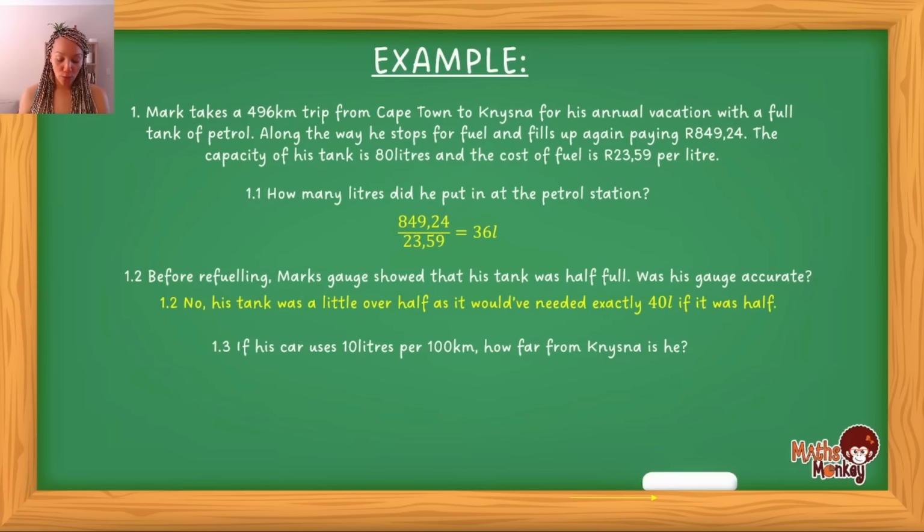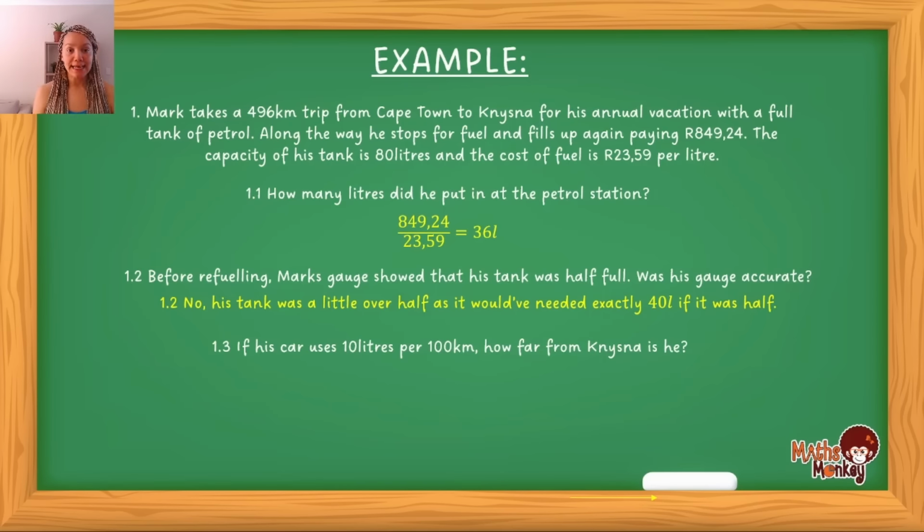Then he drove to a petrol station and he literally drove 36 liters out before he got to the petrol station. How do I know that? Because it took him 36 liters then to fill it up again. So to make it full again, right? So he traveled from Cape Town to the petrol station. He used 36 liters.